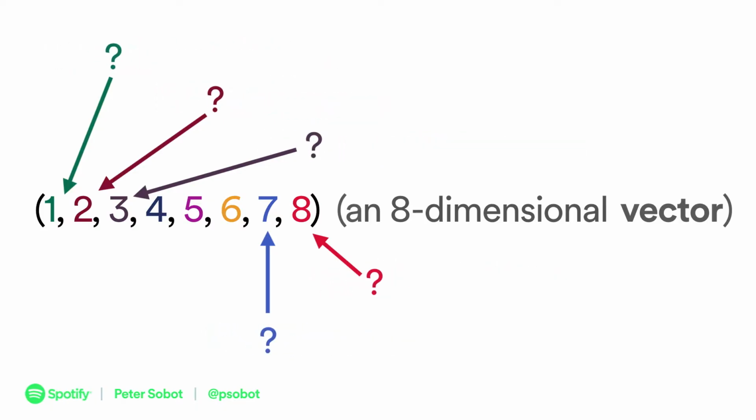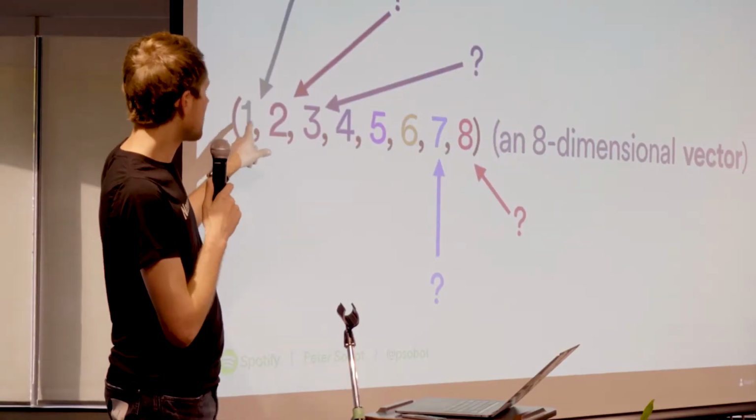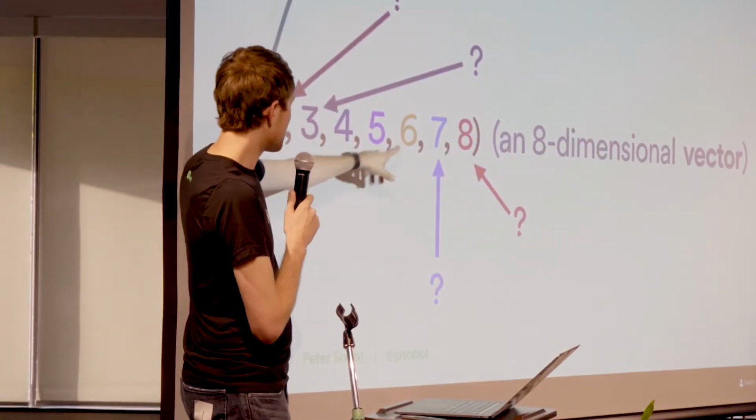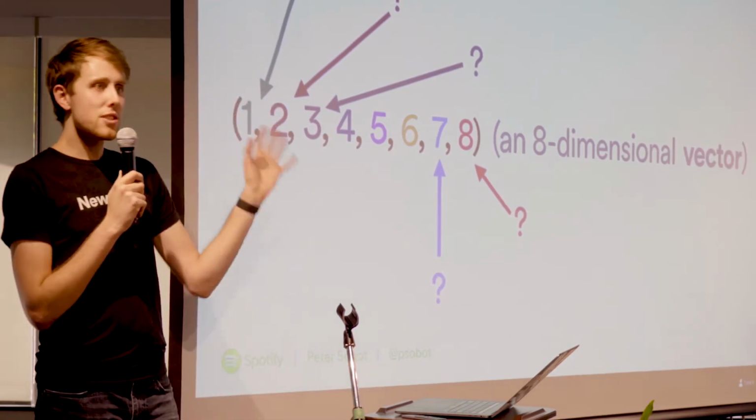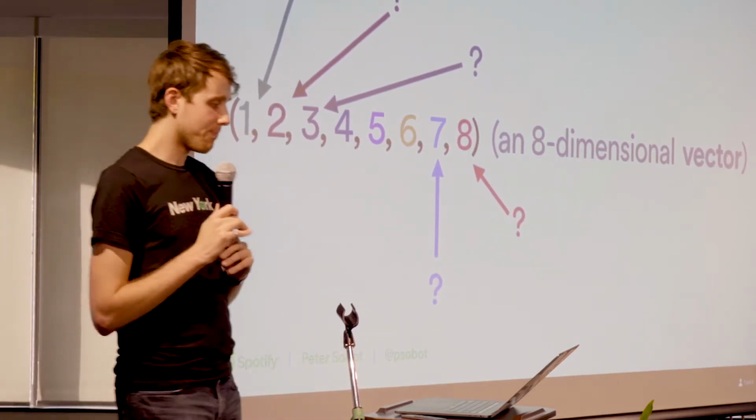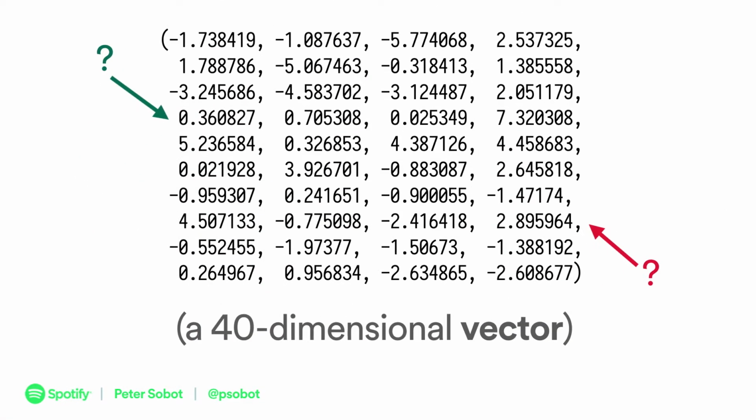But we go one step further. That gives us these dimensions without telling us what they are. So it has some ability to cluster these things and to understand what's going on, but it can't tell us like, oh, this is the danceable, and this is the funk, and this is the groovy dimension and stuff like that. It just gives us these dimensions and these vectors. And this is actually what we do, and I'll talk about the algorithm in a second, but instead of using 8 dimensions, I'm going to blow your mind even more and go up to 40 dimensions, and that's what we use, and that's what that looks like.